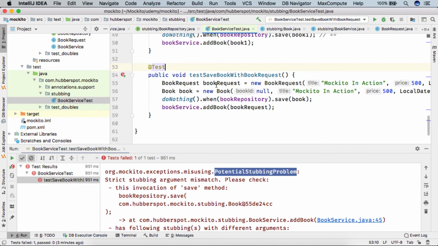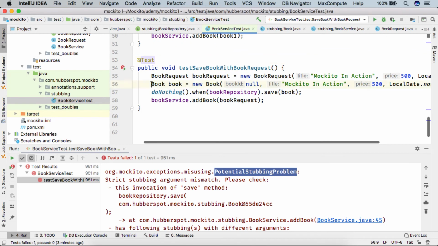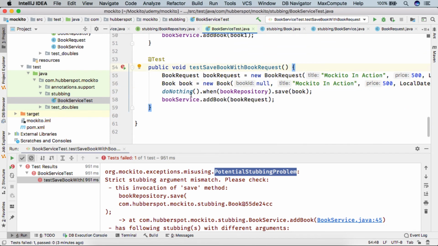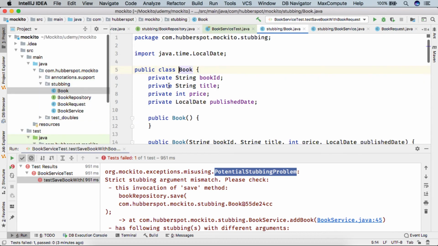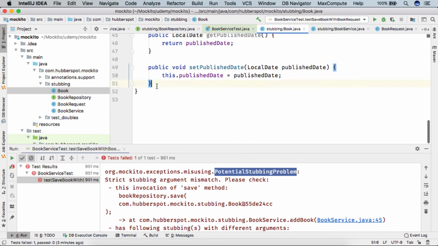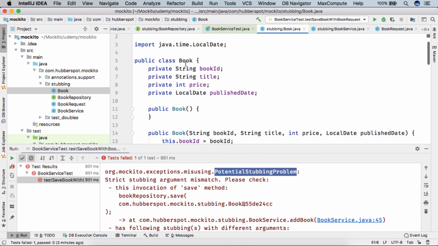We can see that the contents of both the books are identical, but in order to tell Mockito about this equality, we need to override the equals method in our book so that Mockito sees how to compare the equality of both the books.